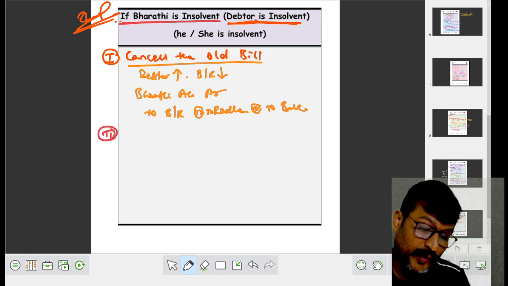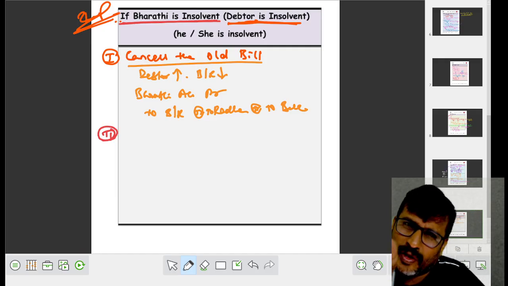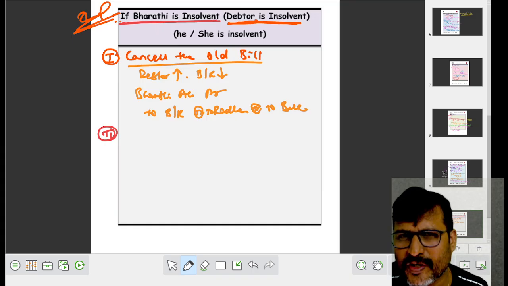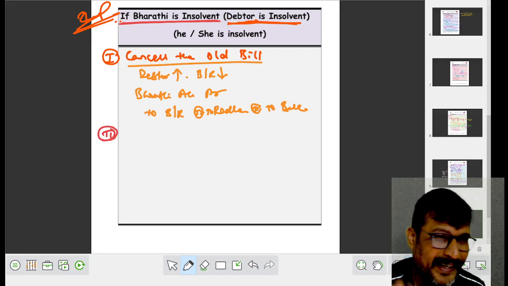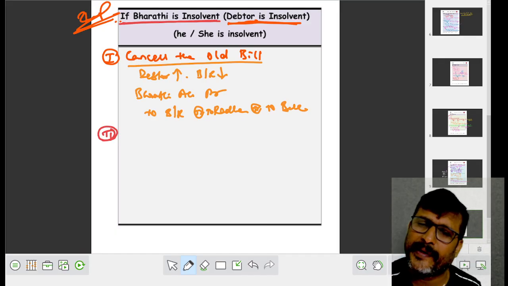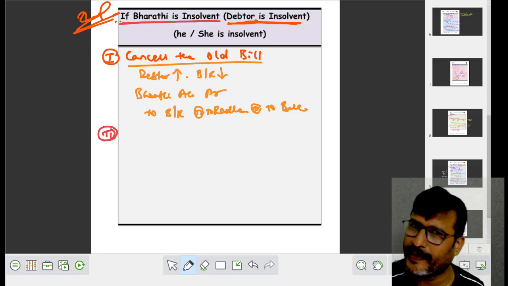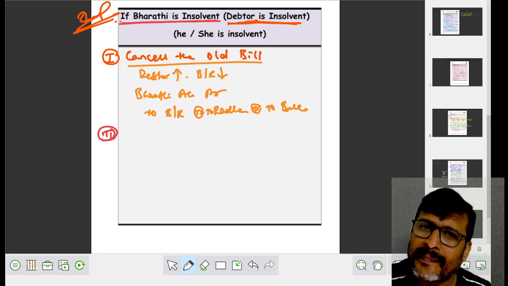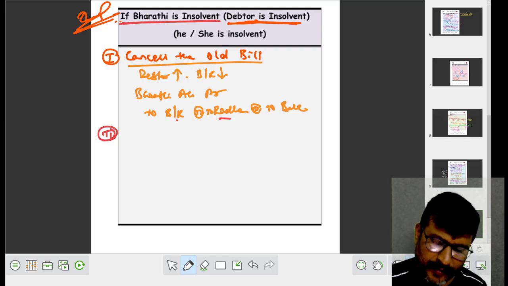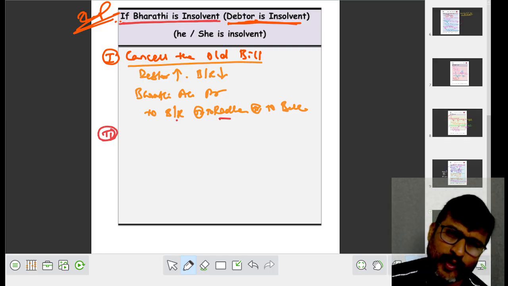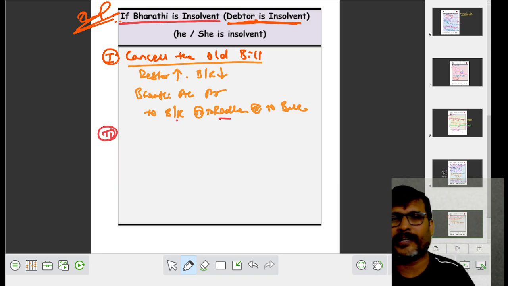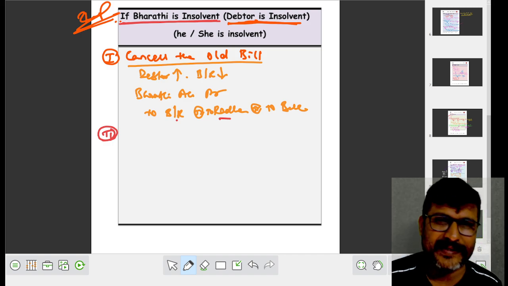When a debtor is insolvent, we have to cancel the old bill. Debtor increased, debit; BR decreased, credit. So Bharati account debit to BR. If the bill is with Radha, instead of to BR, we write to Radha. If it is discounted, we write to bank. If it is sent to bank for collection, we write to sent to bank for collection. But Bharati account remains the same as a debtor.